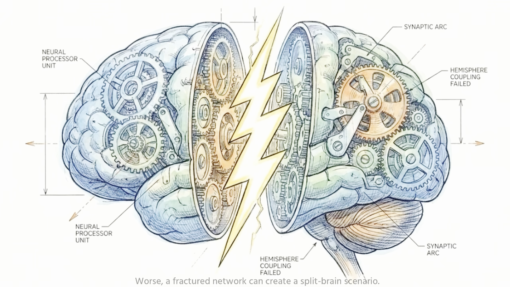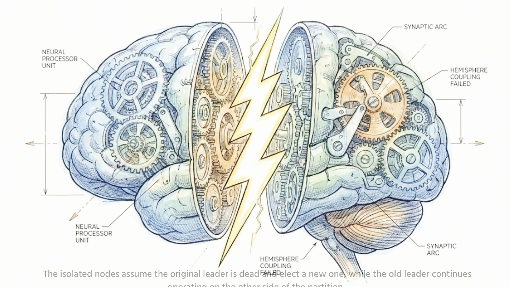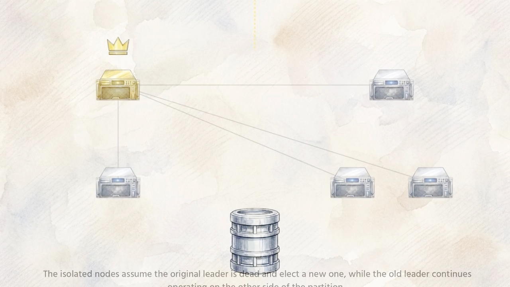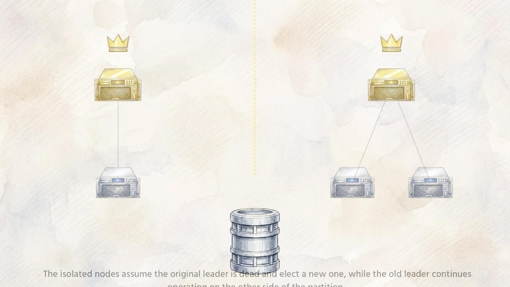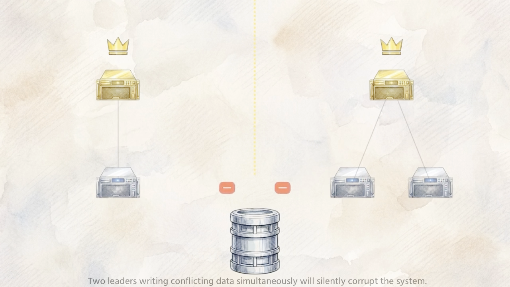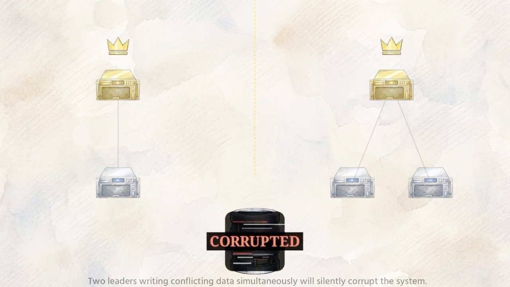Worse, a fractured network can create a split-brain scenario. The isolated nodes assume the original leader is dead and elect a new one, while the old leader continues operating on the other side of the partition. Two leaders writing conflicting data simultaneously will silently corrupt the system.